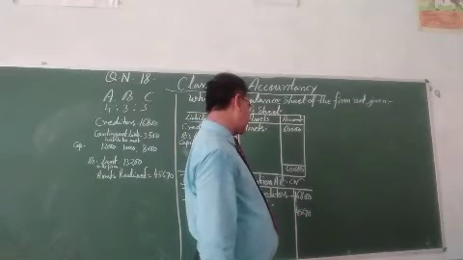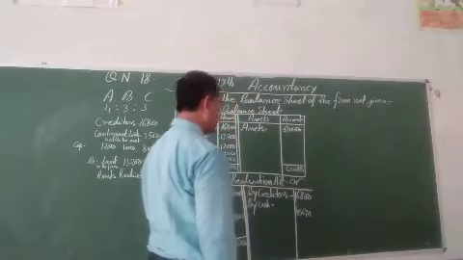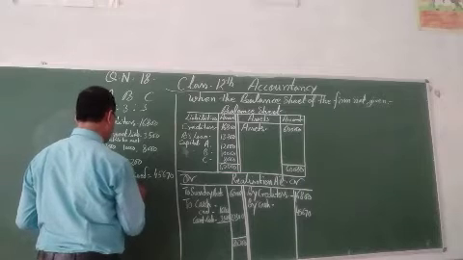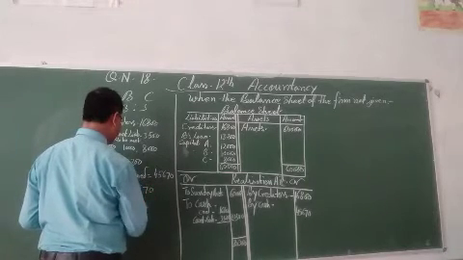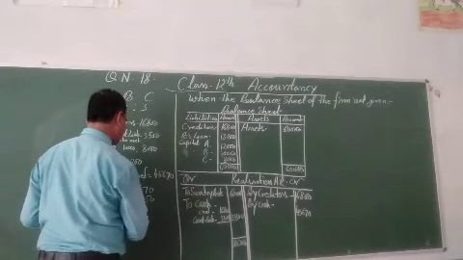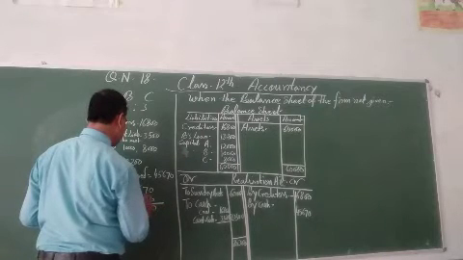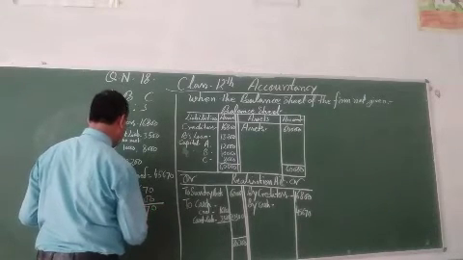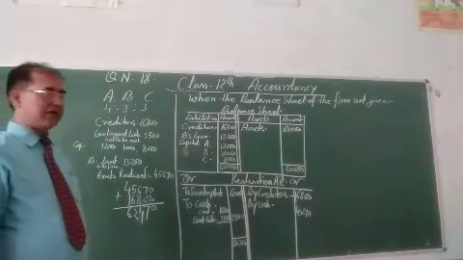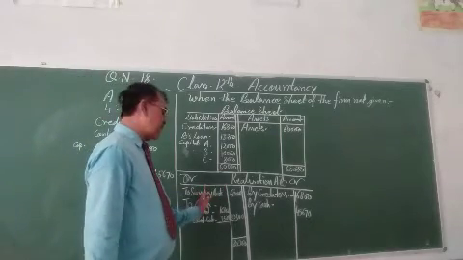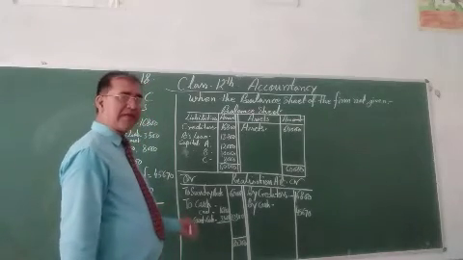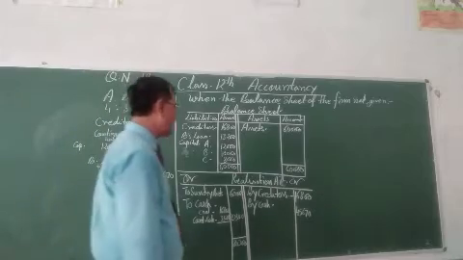45,000 and 16,800, 45,670. 45,670 plus 16,800 is 62,470. This one is the total of the credit side, and the total of the debit side is equal to 80,300. Now the difference is loss on realization, by loss.